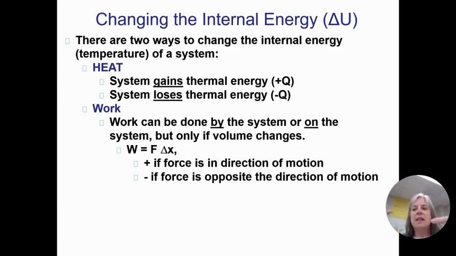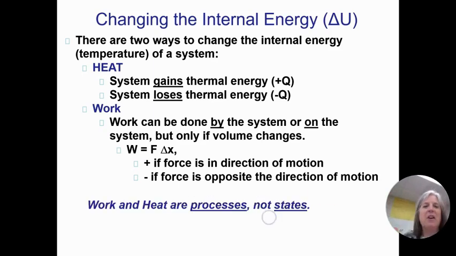If the force is in the opposite direction of motion, that's a negative work. So in Physics 1, you learned a lot about how friction does negative work and it takes energy out of the system. Well, we won't be talking about friction now, but just a little reminder how that works. So work and heat are processes, not states.